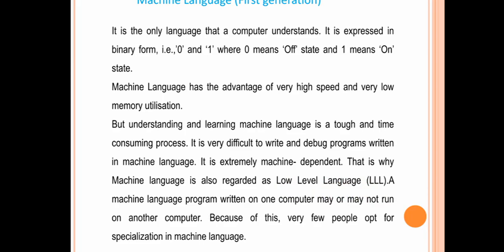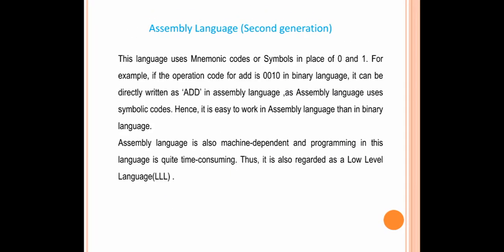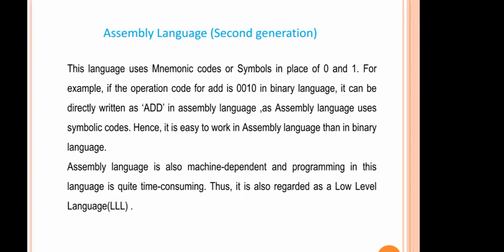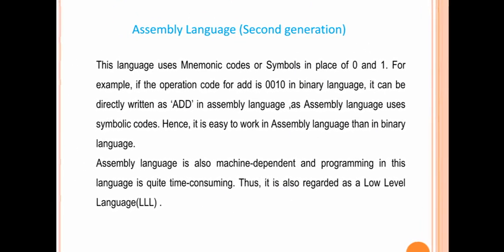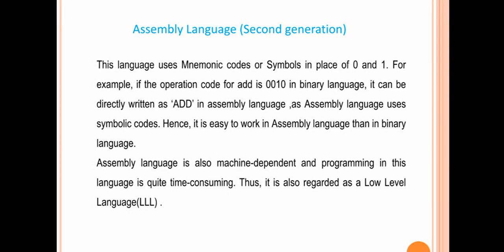The next category is assembly language, which is considered as the second generation of computer languages. In this language, mnemonics or symbols are used in place of 0 and 1. For example, if the code for add is 001 in binary language, then it can be written as add in assembly language.